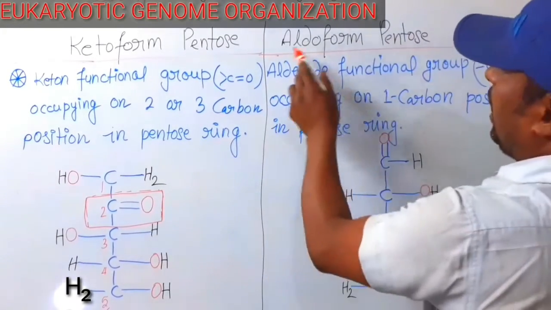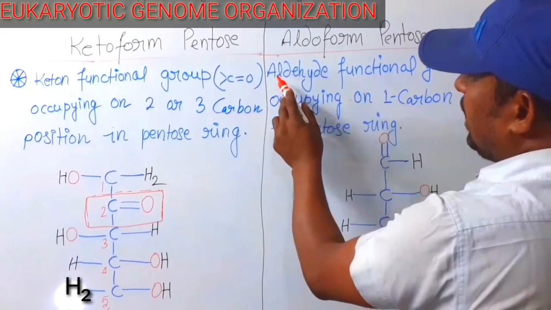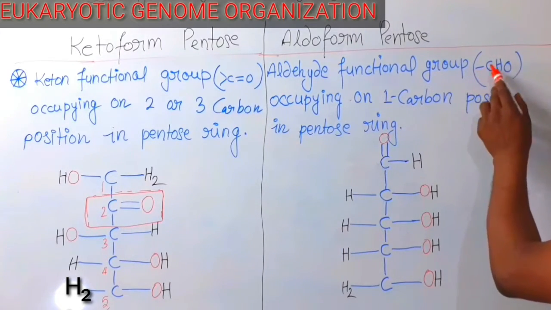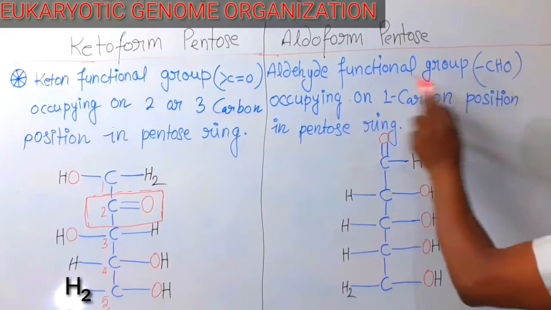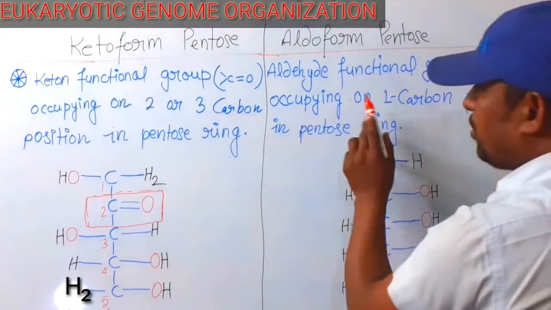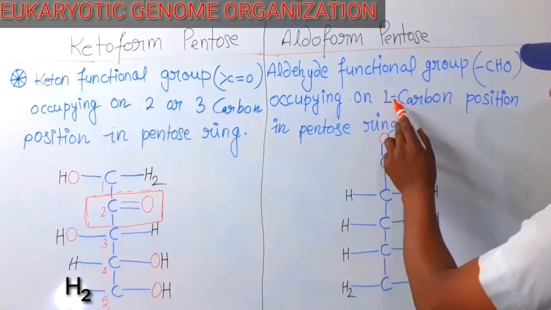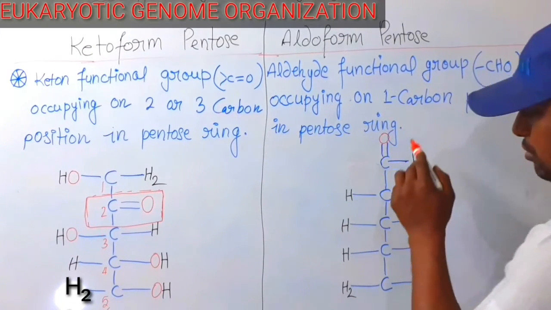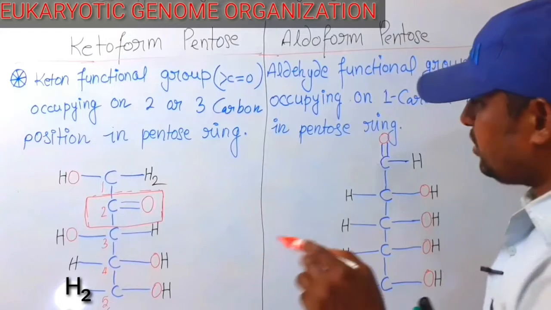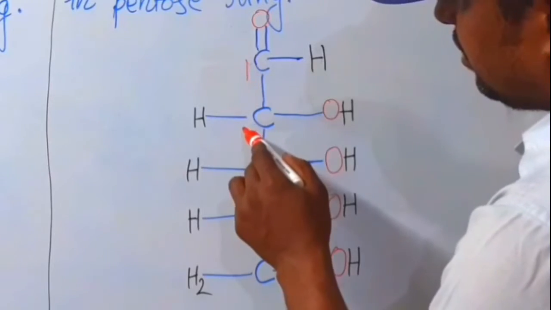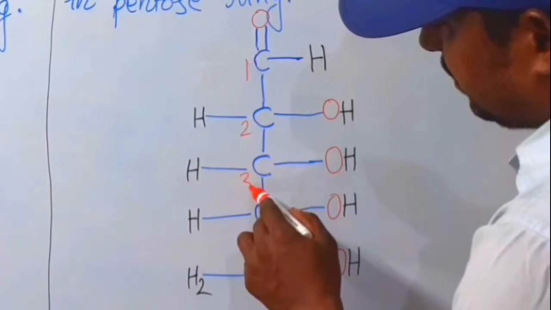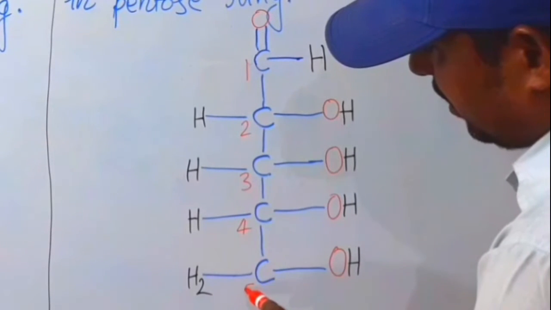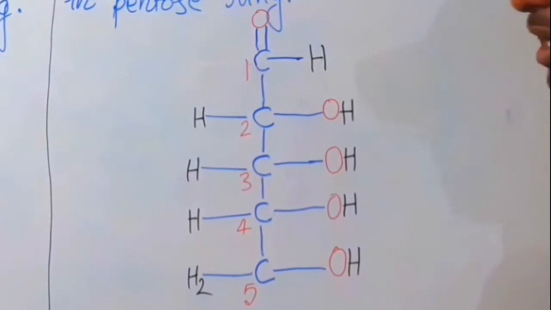So, aldoform pentose has the aldehyde functional group, single bond CHO. This aldehyde functional group occupies carbon position one in the pentose sugar ring. Starting the counting, 1, carbon number 2, 3, 4 and 5.